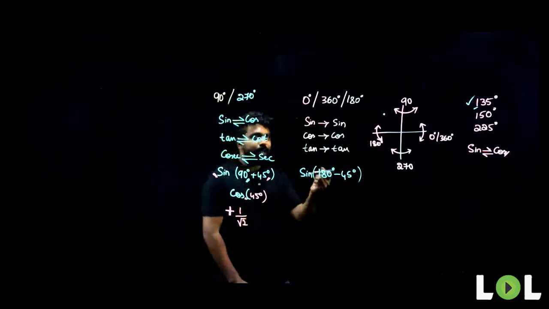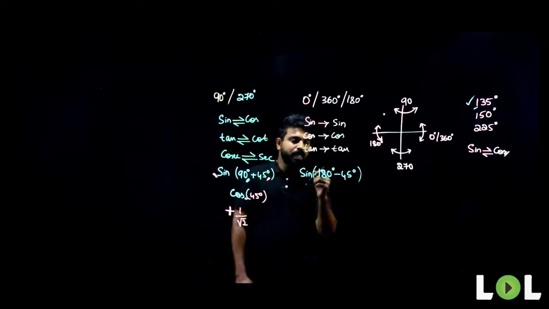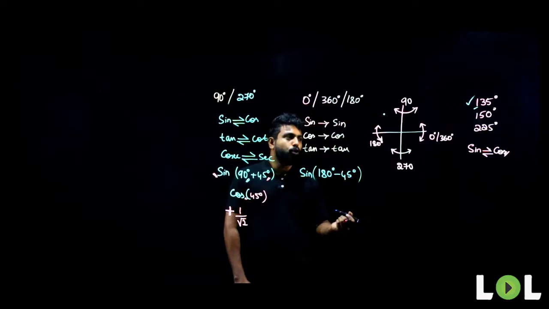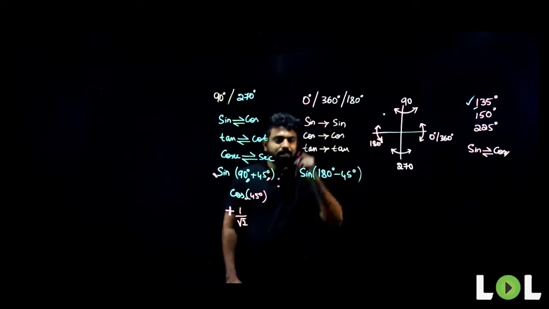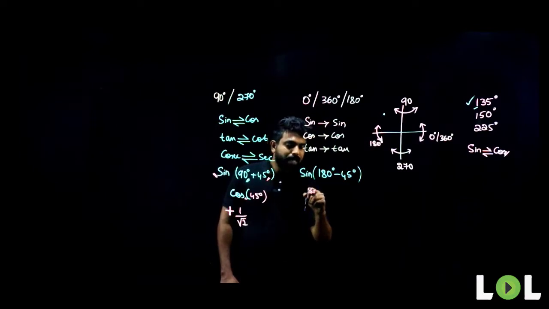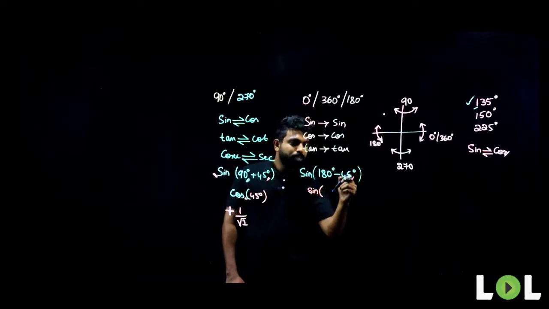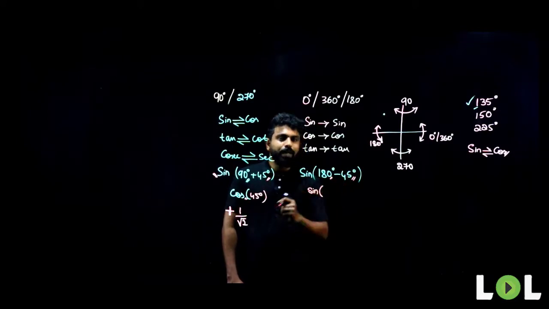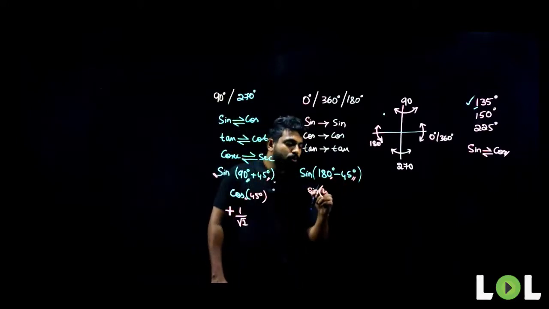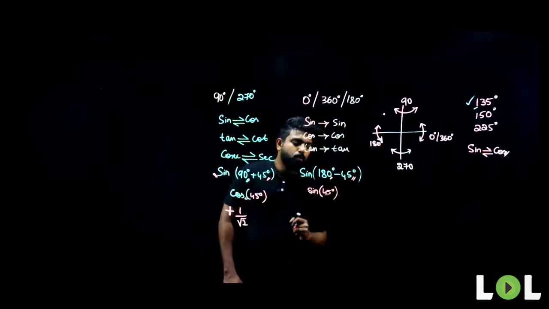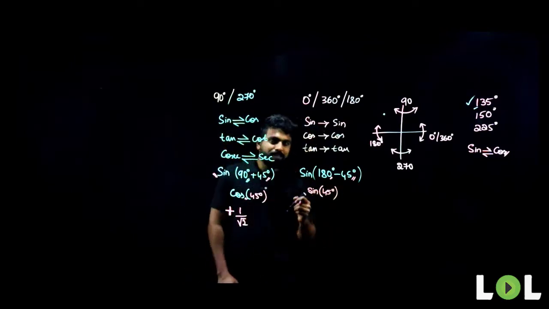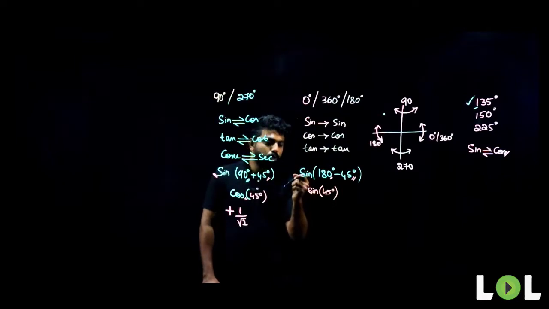You should get the same answer here as well. What is it? Sine of 180 minus 45. I told you, when the value is moving across 180 degrees, sine always remains sine only. So it will be sine. What should the angle be? I have to neglect this 180 degrees and take it as sine of 45 degrees. What is the value of sine of 45 degrees? First, let me write down the sign. Is it positive or negative? You always have to check my first, the given question. This is sine 135.